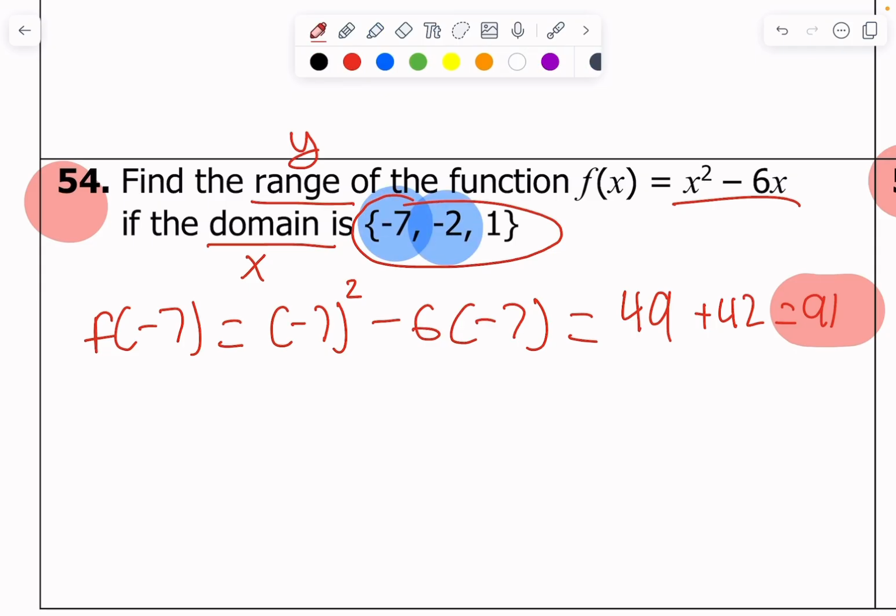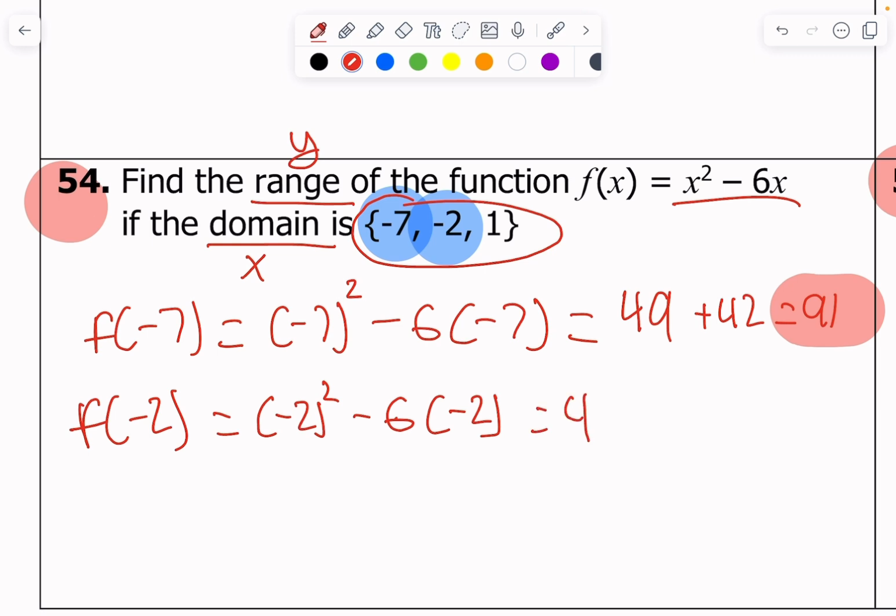Okay. Moving on, so that's f of -7 done. Let's find f of -2. So again, I'm just going to plug -2 directly into my function. Okay, so let's do that now. -2 squared minus 6 times -2. -2 squared is a positive 4, and then -6 times -2 is a positive 12. 4 plus 12 is indeed 16. Okay, we're chilling. We're done. And that does not look like a 16. That does. There we go.